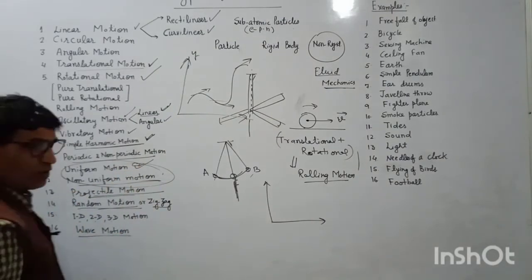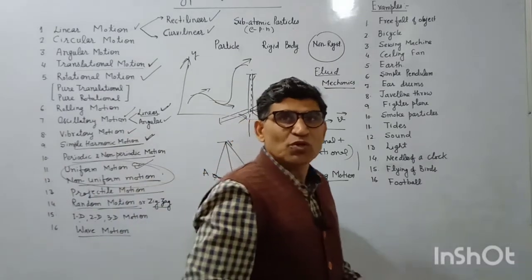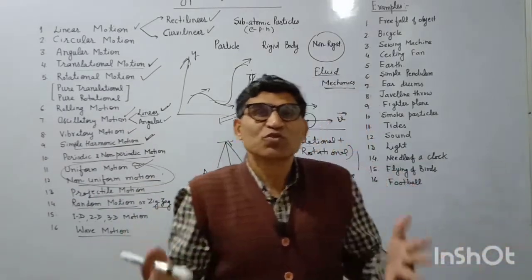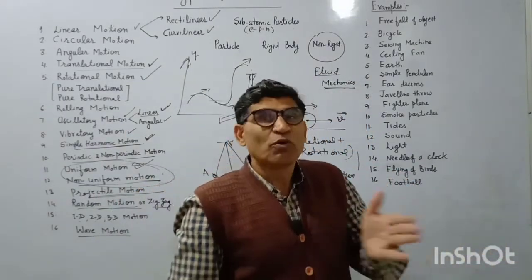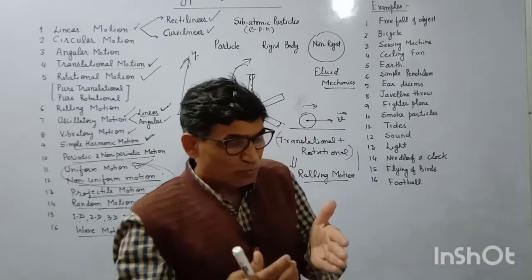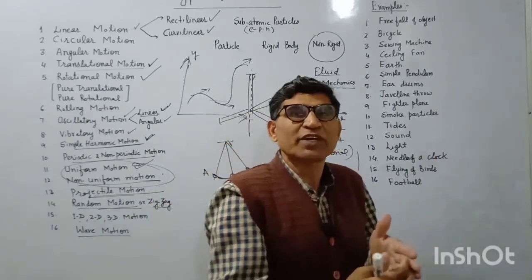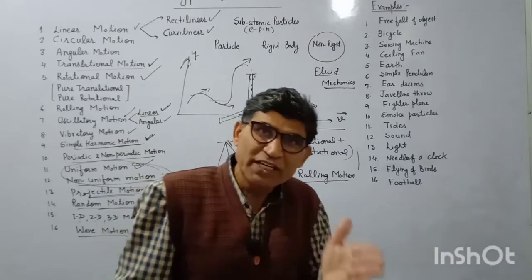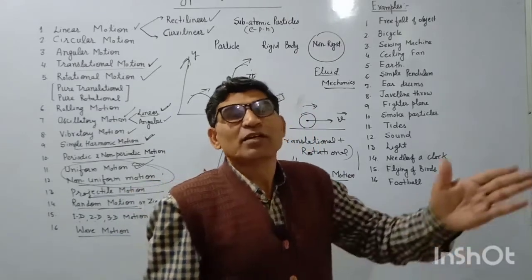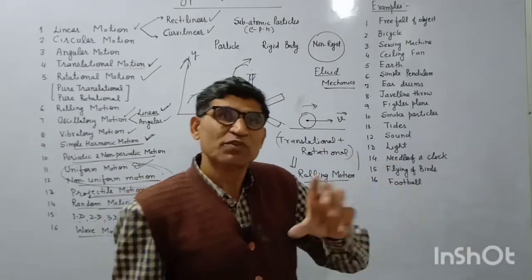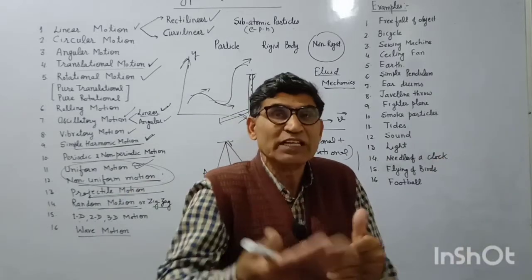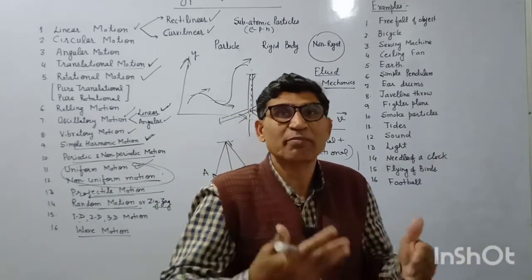Last is our wave motion. In wave motion, we have, for example, sound waves, light waves. Wave is a form of energy, and for propagation of energy we either require a medium, or the energy may travel from one place to another without the help of a medium, in the form of a field, just like electric field, magnetic field.